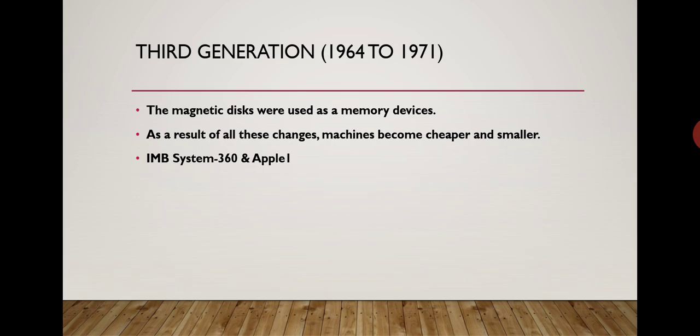Magnetic disks were used as memory devices. As a result of all these changes, machines became cheaper and smaller. IBM System 360 and Apple I were examples of third generation computers.